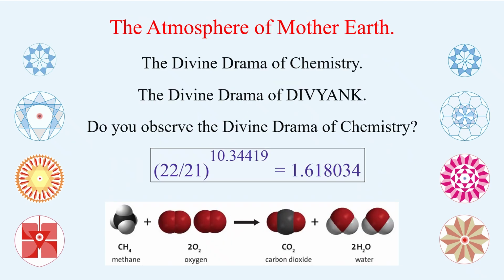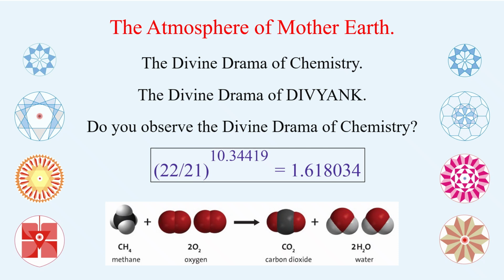Now comes the atmosphere of Mother Earth, the divine chemistry. Do you observe the divine chemistry now, as I told you in the beginning? Now repeating the same thing for your concentration. Methane with 10, oxygen 32, carbon dioxide 22, plus 10 plus 10 is 20. I think that makes it very clear.